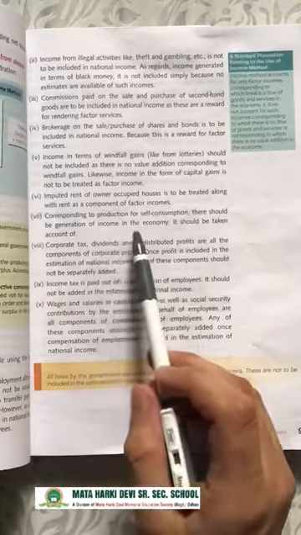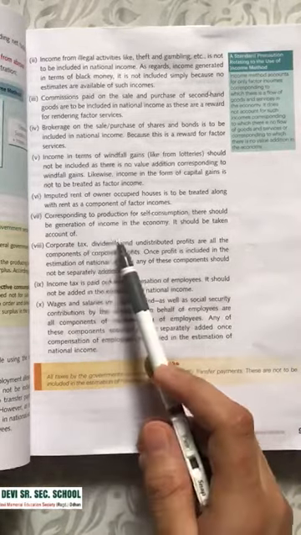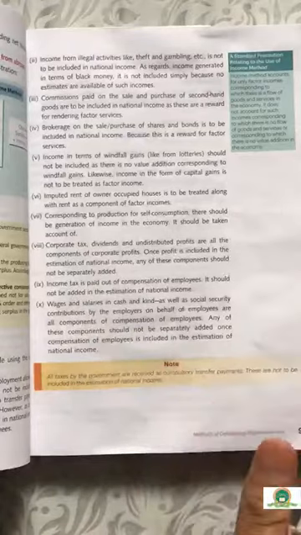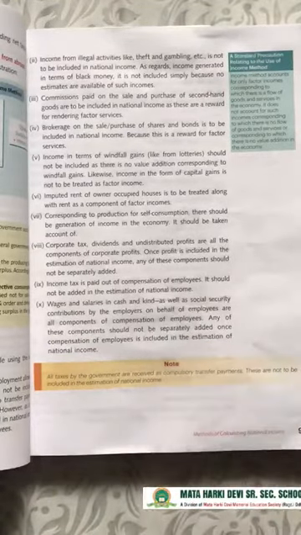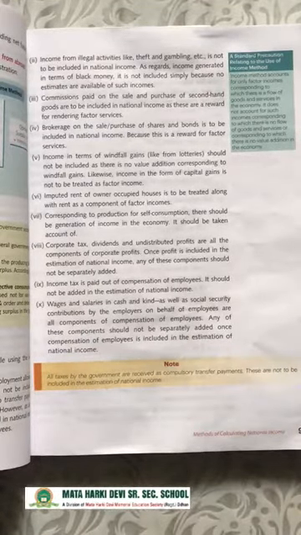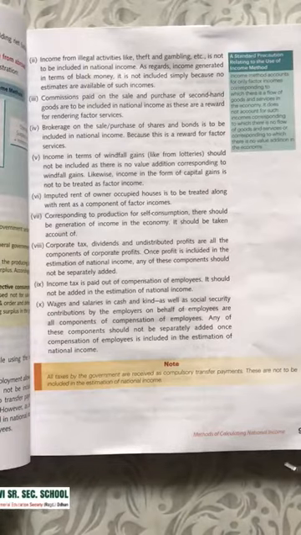Next is production for self-consumption. There should be generation of income in the economy, and it should be taken into account. The production done for one's own personal usage or consumption should again be included.